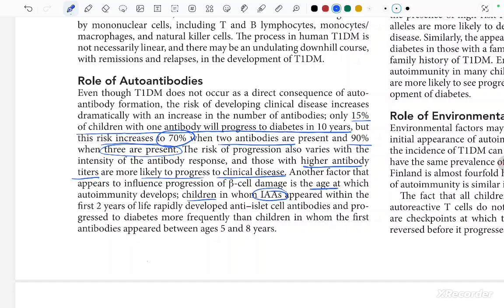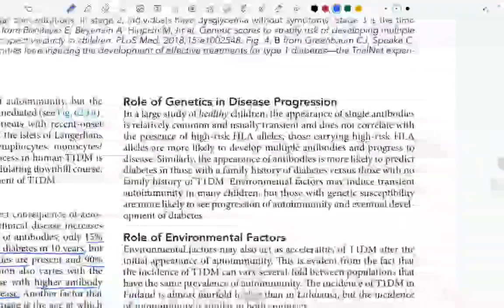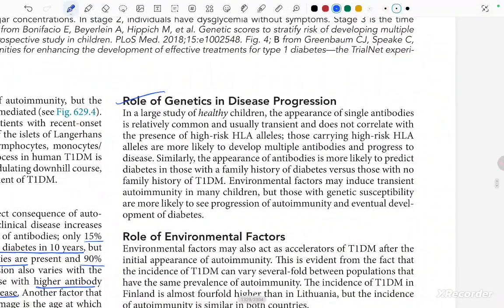We read that in children in whom the IAAs, the insulin autoantibodies, appear within the first 2 years of life, they will rapidly develop the anti-islet cell antibodies and progress to diabetes more frequently, as compared to those in whom the antibodies develop between 5 and 8 years, where the progression will not be as fast. Moving ahead, role of genetic disease in the progression.